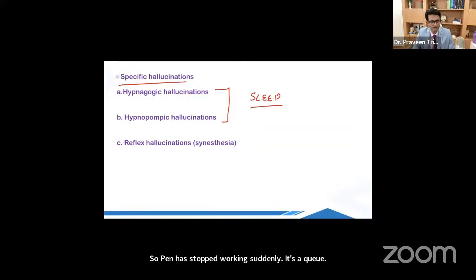Difference between hallucinations and illusions. Illusion is the false perception of a real object. I mean, there is some kind of stimulus which is being interpreted in a false manner. That is an illusion. For example, if there is a pen and instead of pen I saw an umbrella, that would be called an illusion.